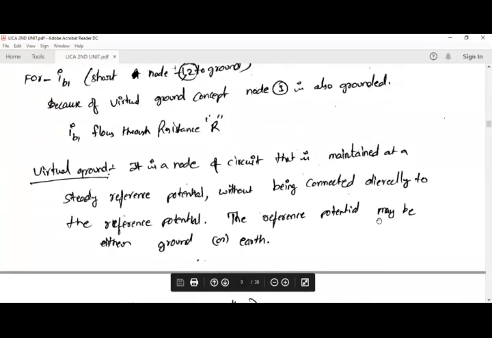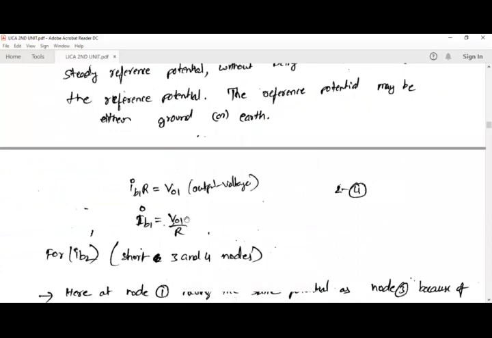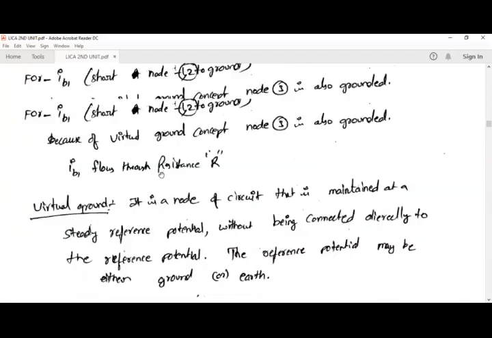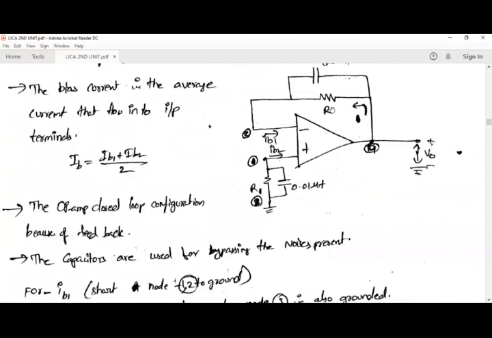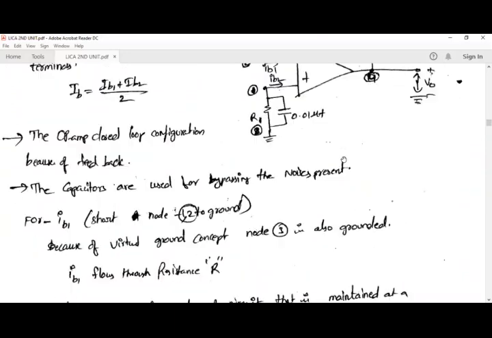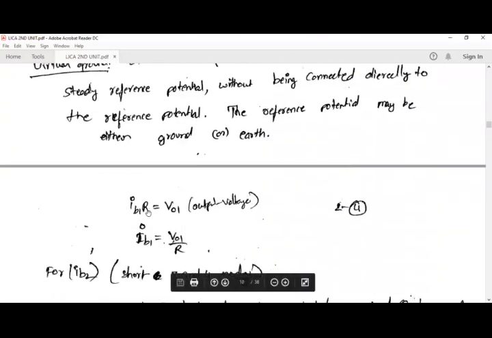So by this we can say that IB1 is going to flow through the resistance R. Then by using Ohm's law, IB1 is the same current flowing through the resistance R. So IB1 into R is equal to V01, the output voltage. So IB1 is given by V01 by R.